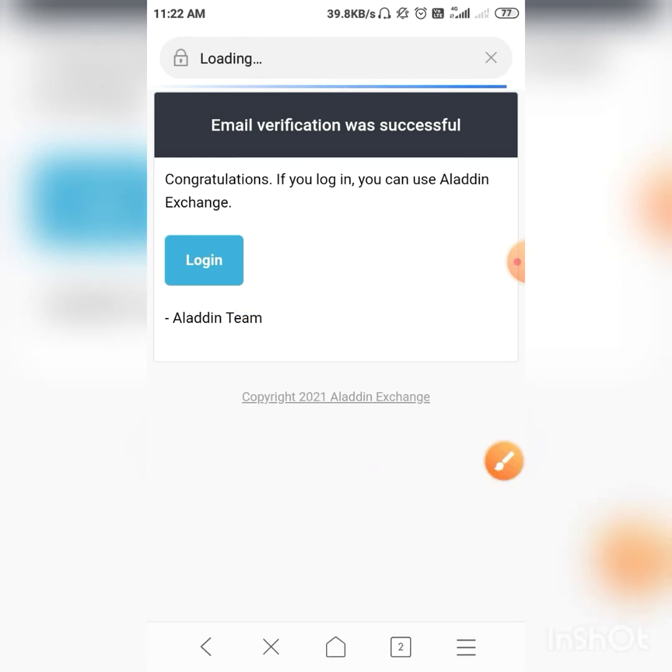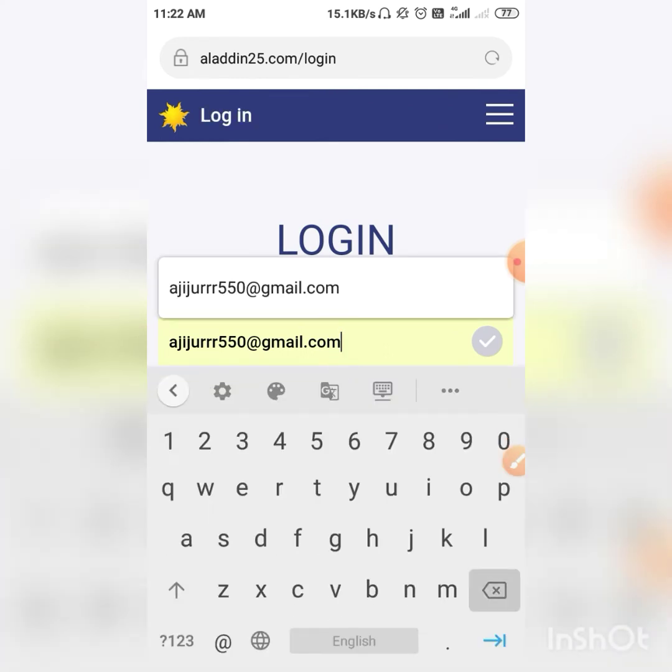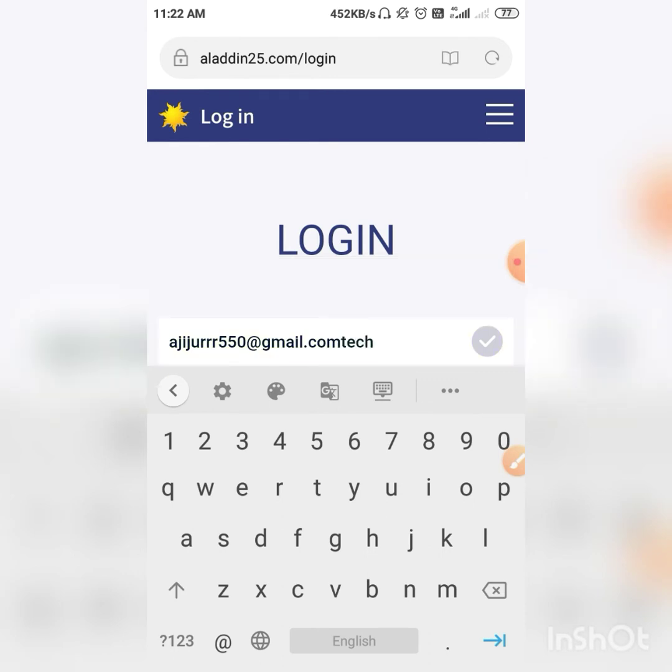And wait some time because the app is slow. I enter my email, world8@gmail.com.